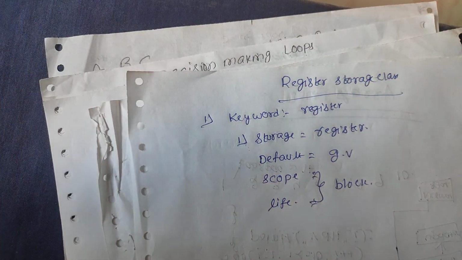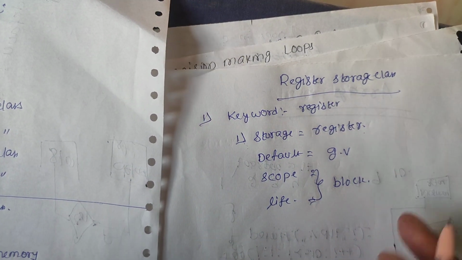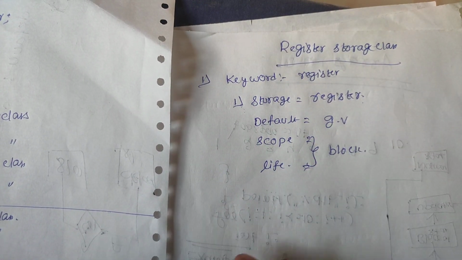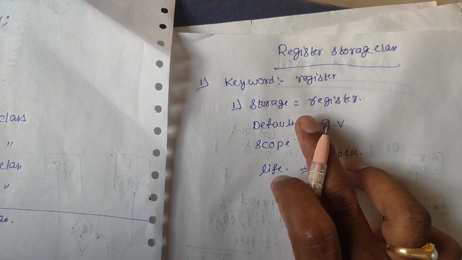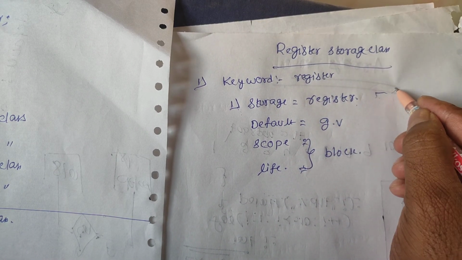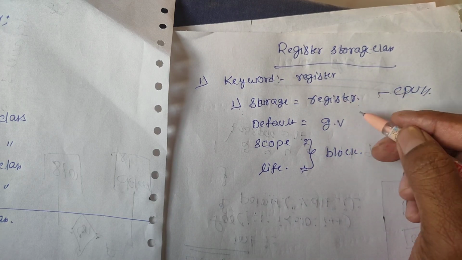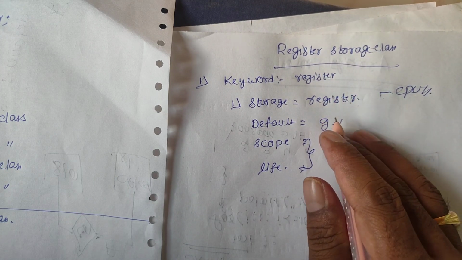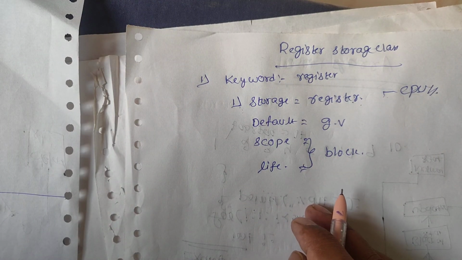The register will be stored in the processor, that means the CPU. The data will be stored there. The remaining process is the same as the automatic storage class.